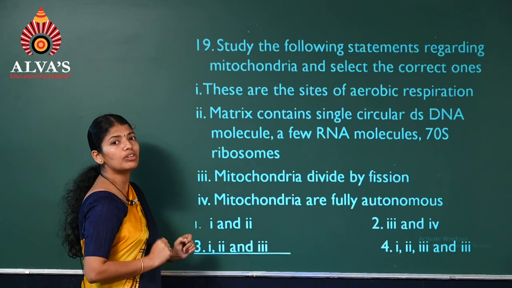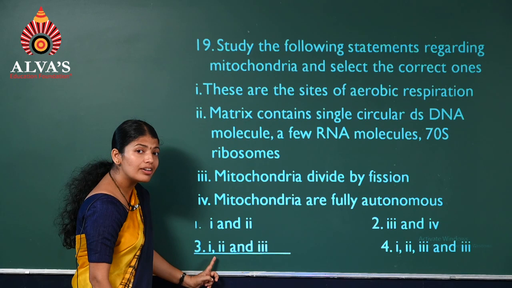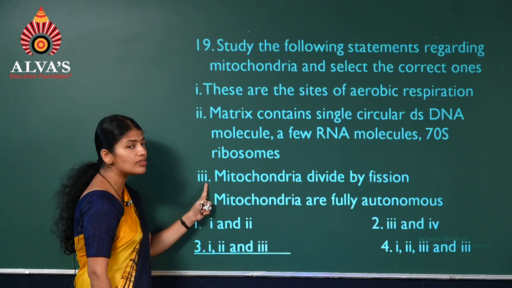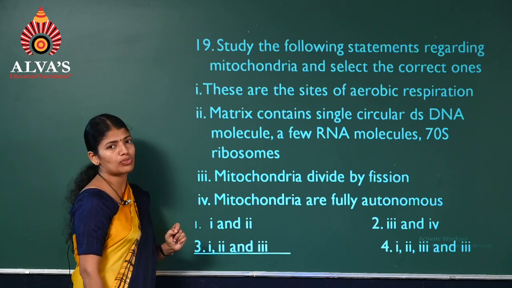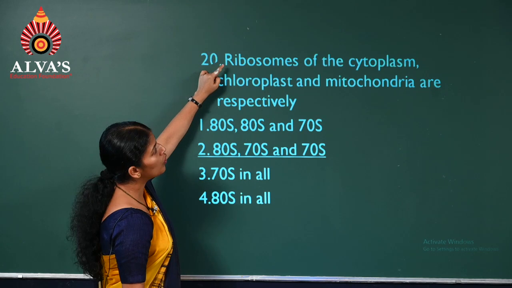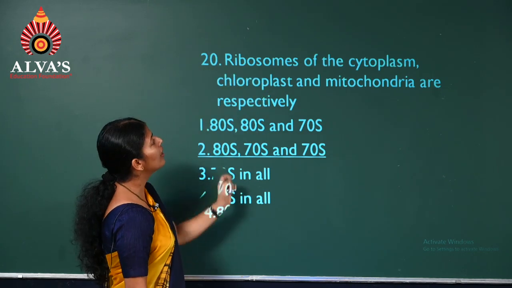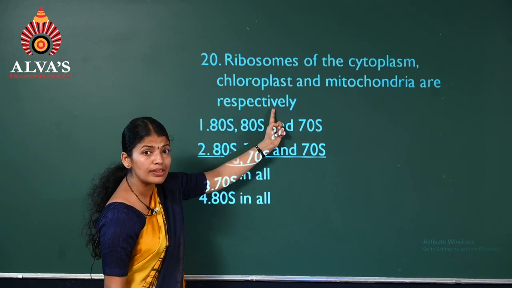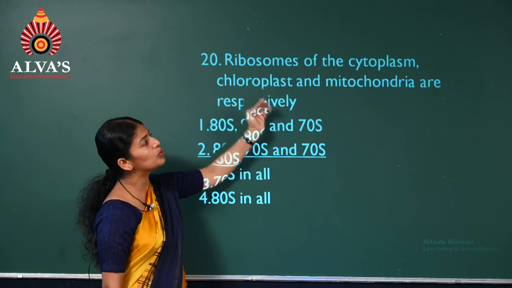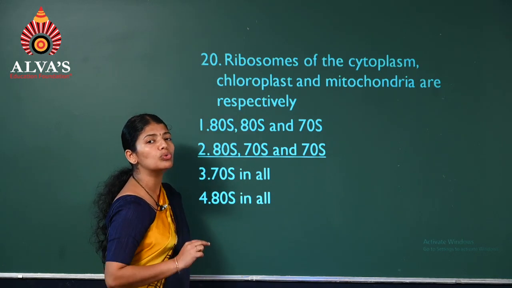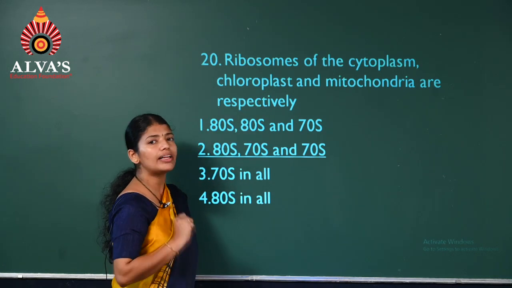So, which option will we select? It is the third one, because 1, 2, 3 are the correct statements. This is the false one. Question number 20. Ribosomes of the cytoplasm, chloroplast and mitochondria respectively. So there are different types of ribosomes. How many? 2. One is 70S and the other 80S.